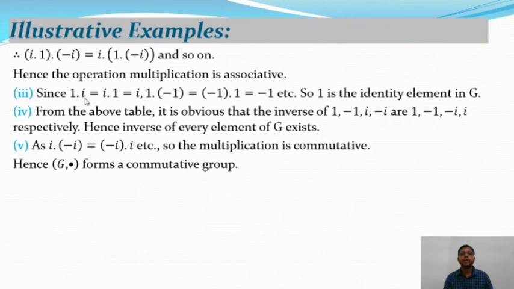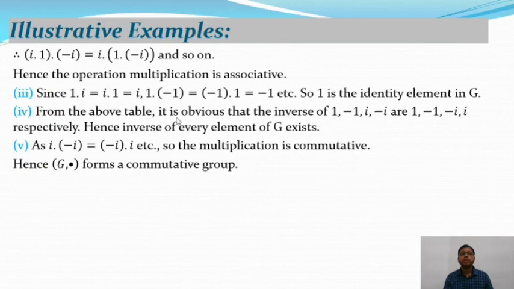And since 1 dot i is equal to i dot 1 is equal to i, 1 dot minus 1 is equal to minus 1 dot 1 is equal to minus 1, etc. So 1 is the identity element in G. So you know, in multiplication 1 is the identity element and 1 lies in G. So G satisfies the identity element property.